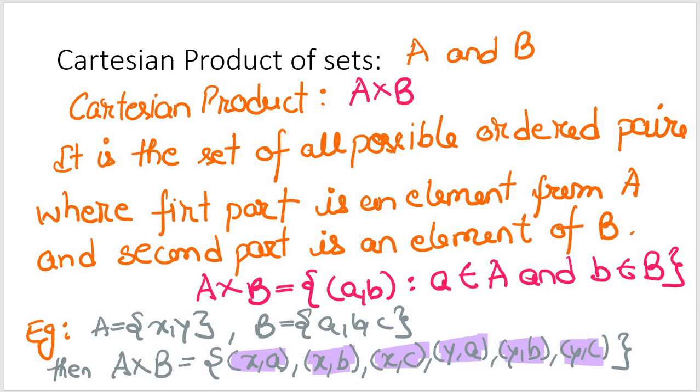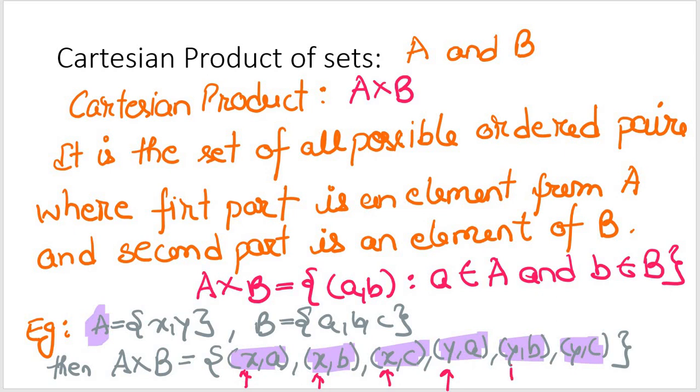where the first part is an element from A, right? So everywhere, if you carefully observe, my first part is an element from A in the form of X and in the form of Y. And where the second part is an element of B. So my A comes from set B, B comes from set B, C comes from set B. Once again, A, B and C are coming from set B. Right, and that's how we obtain the Cartesian product of sets.